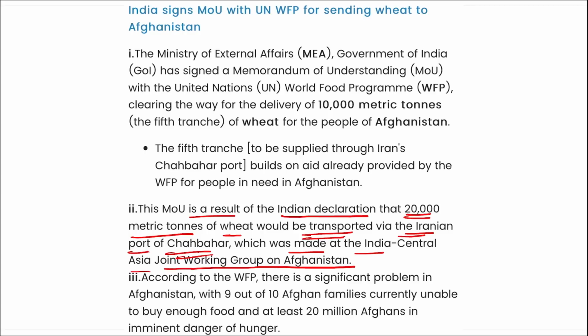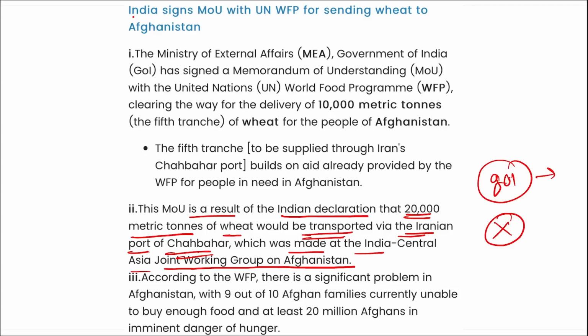Not just this, remember when this wheat is being supplied to Afghanistan, only the government of India is supplying this. No private player is supplying the wheat, because a rule was released by the government of India stating that right now no Indian players will be exporting wheat to different parts of the world. If we want to export, then only the government will be exporting that wheat. All right, it is to basically maintain the supply chain in India and make reserves in India also,